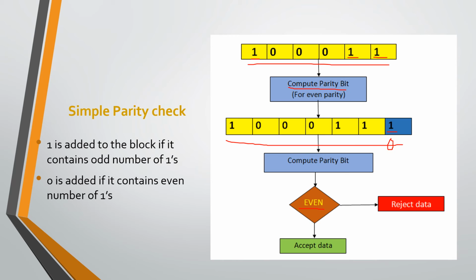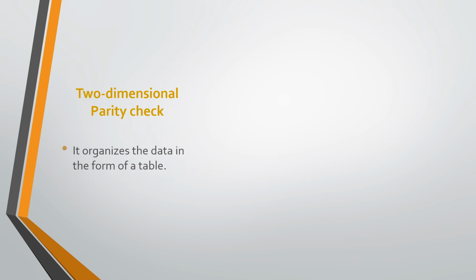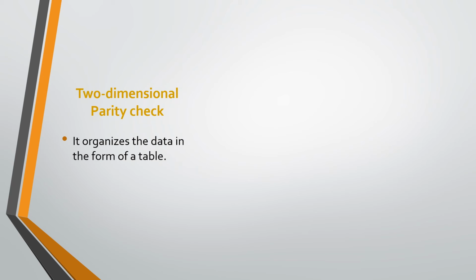So this is the first method, simple parity check method. The second method is known as a variation, or maybe the advancement in simple parity checking method, which is known as the two-dimensional parity checking method, in which instead of one, the table format will be used for the parity checking process. Performance can be improved by using two-dimensional parity check, which organizes data in the form of a table.